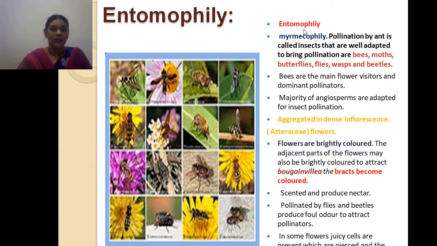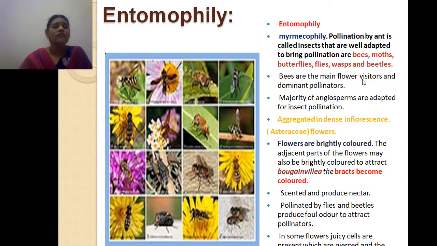What is entomophily? Entomo means insects. Pollination caused by insects going to flowers is called entomophily. In entomophily, there are so many insects. You know that housefly, bees, beetles, moths, and many varieties. Pollination by ants is called myrmecophily. Apart from ants, there are bees, moths, butterflies, flies, wasps, and beetles. So many insects cause entomophily.